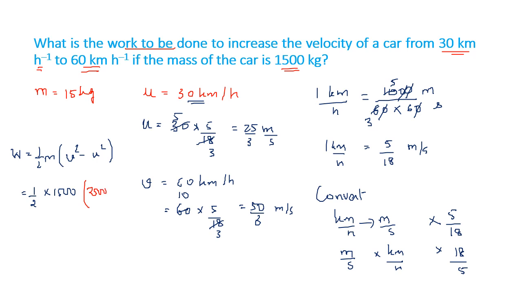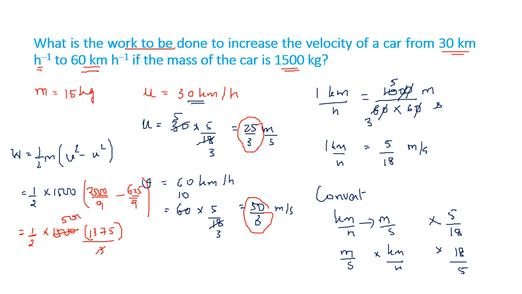So 2500 upon 9. Why? Because 50 by 3 the whole square is 2500 upon 9, minus 25 by 3 the whole square, 625 upon 9, equal to 1 by 2 into 1500. 2500 minus 625 is how much? 1875. Upon 9. Then 9 divided by 3 is 3, 1500 by 2 is 750, so 1875 into 250 multiplied, get your answer.